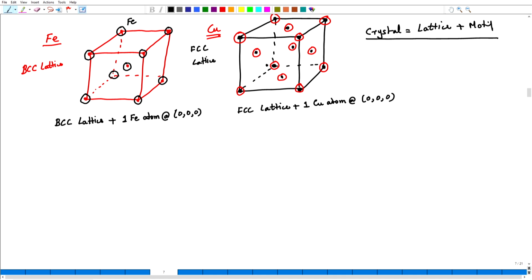Now, let us take another structure. Let us take the structure of, let us say, cesium chloride. Let us see how that structure looks first, and then we will try to figure out what is the lattice for that structure. It is again a cubic structure, so it belongs to the cubic crystal system.